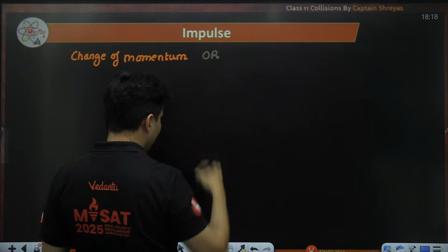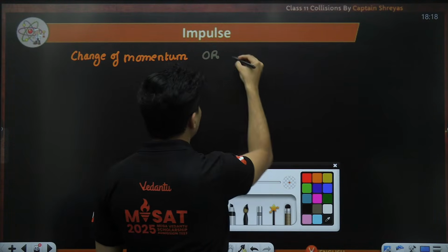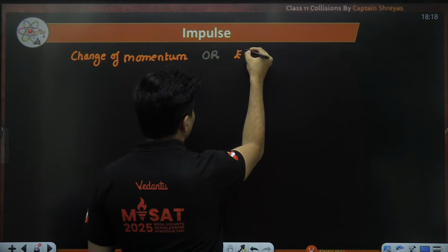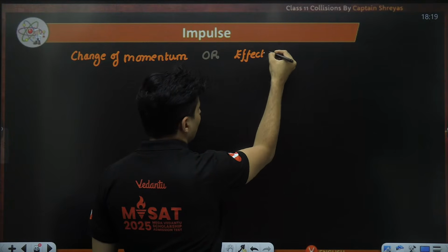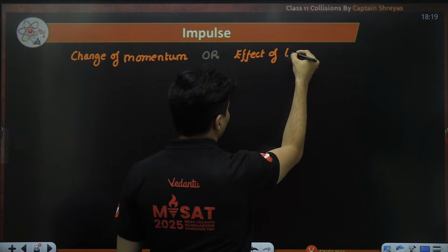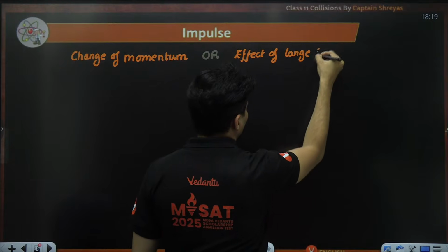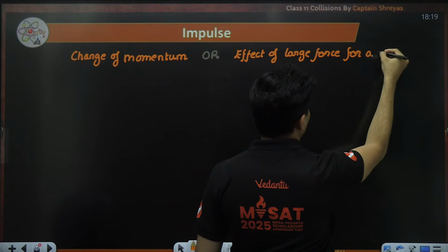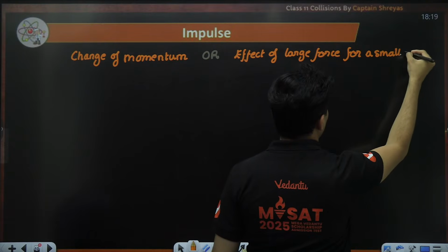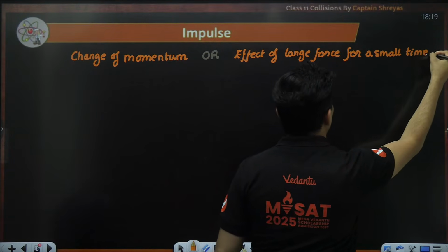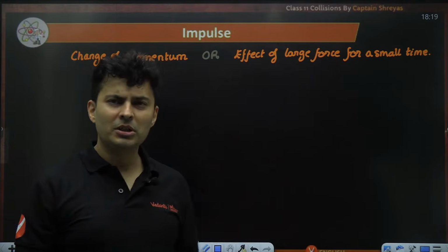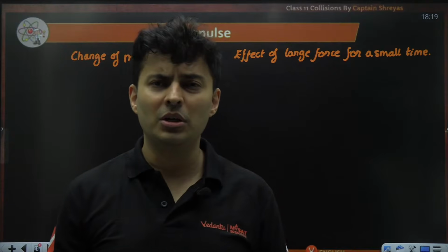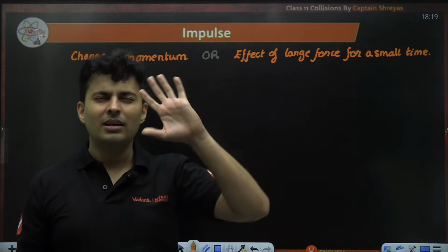Or the other way is it is the effect of a large force for a relatively small time. Now, there is no such rule, sir. How much force should it be? Large means 100 Newton, 200 Newton, nothing like that. It's like a qualitative thing.